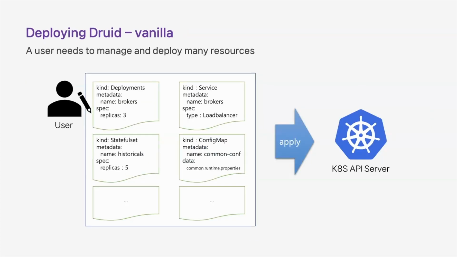If we are to deploy Druid in Kubernetes without an operator, it requires tedious jobs. You first have to set up each role as a deployment or stateful set, and then configure config maps to allow pods to reference configuration files, and also ensure external accessibility. It means you have to do a lot of work to specify so many things one by one.